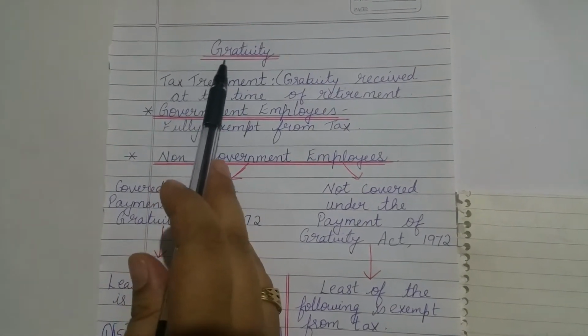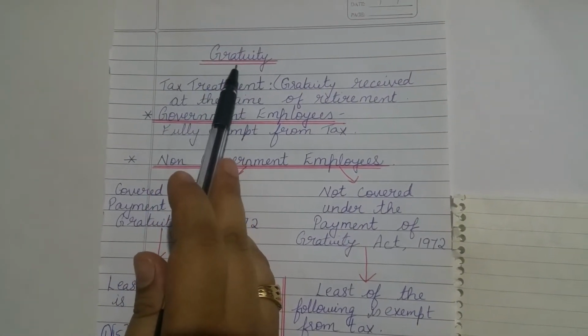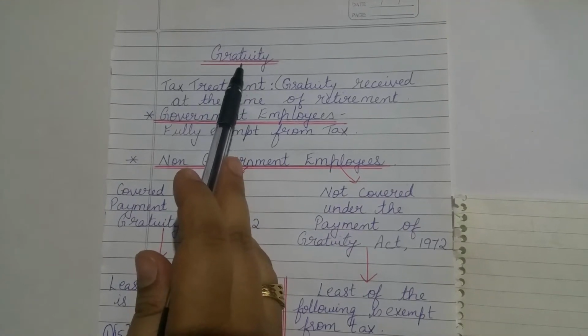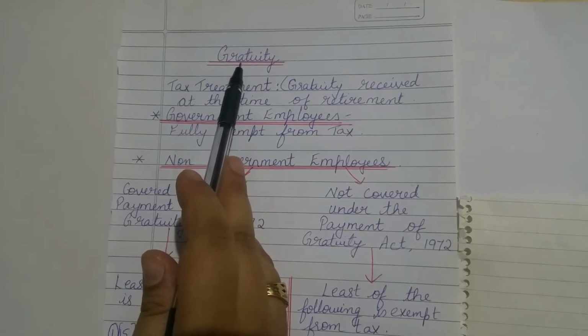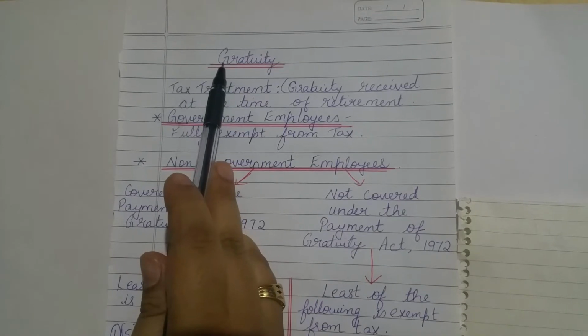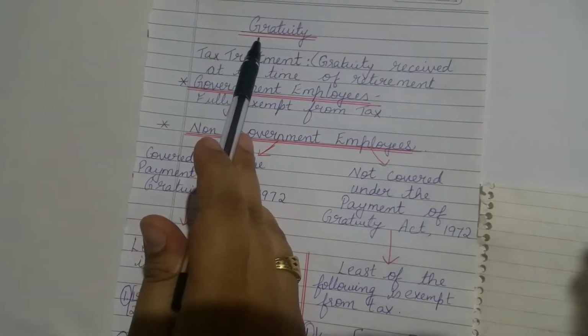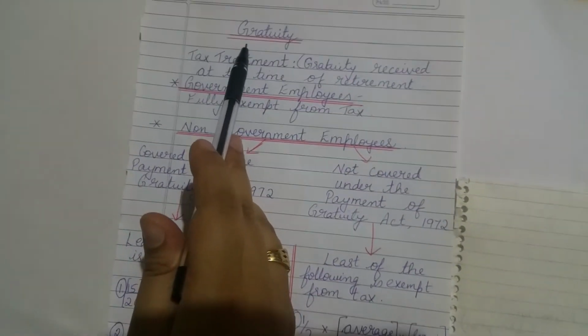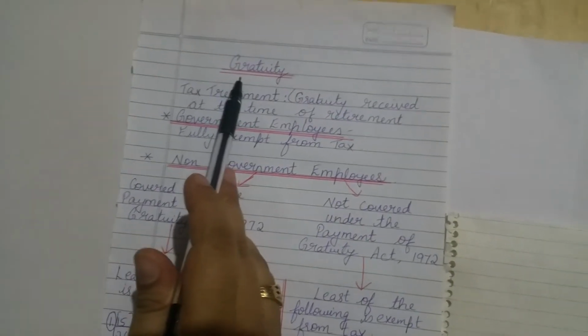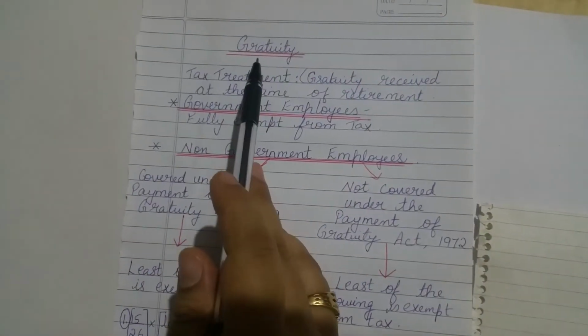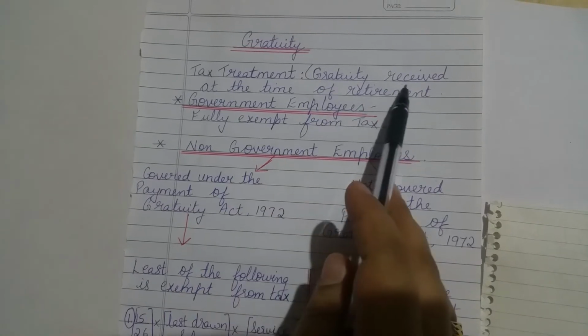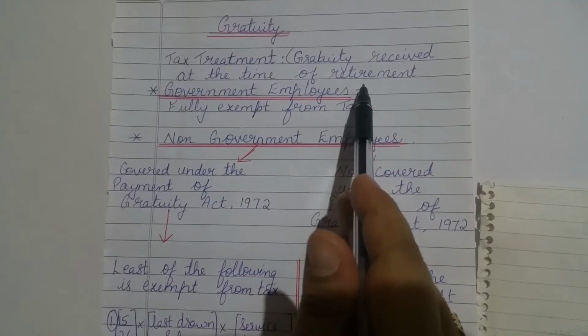Now supposing Mr. A has completed 5 years of service and he is entitled to receive gratuity. In such case, Mr. A will have two options. Either he can receive gratuity immediately or he can claim gratuity only at the time of retirement. So now I'm going to teach you the tax treatment when we receive gratuity at the time of retirement.